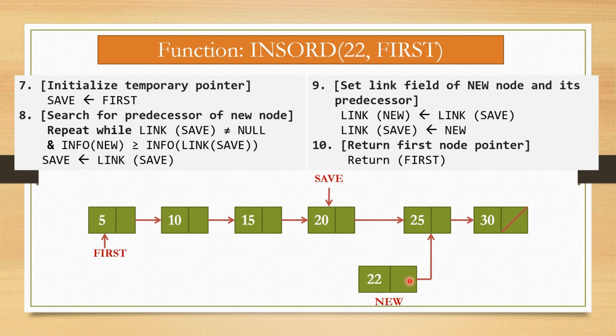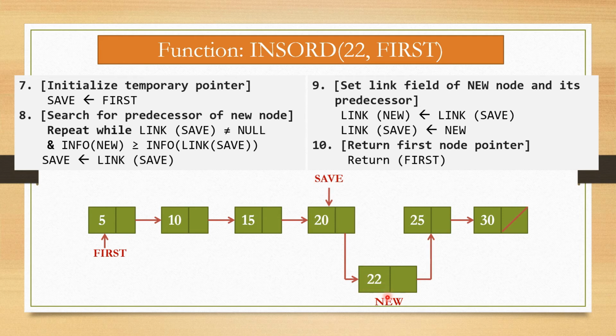So now link of new becomes link of save. So this new node is connected with this node, and link of save is equal to new. That means this save node has link new, so it will connect with this new node, right? So this way we can insert element 22.